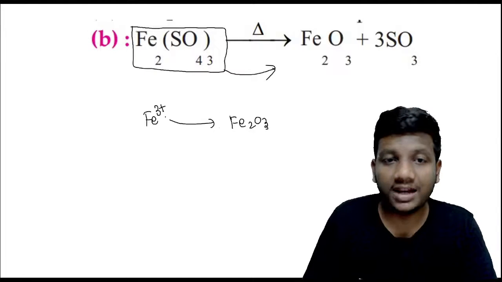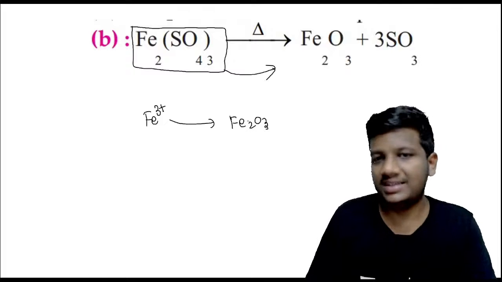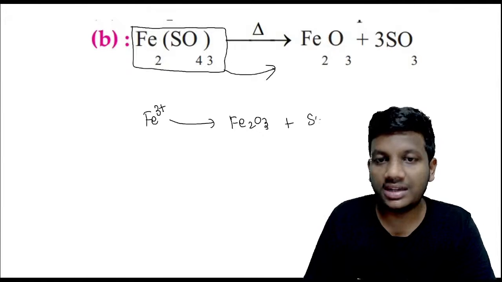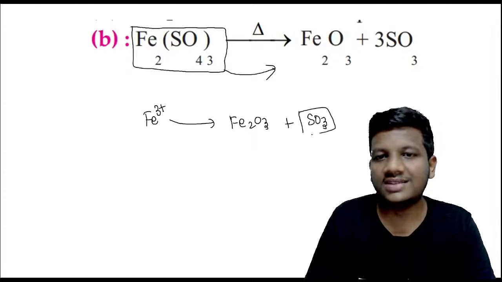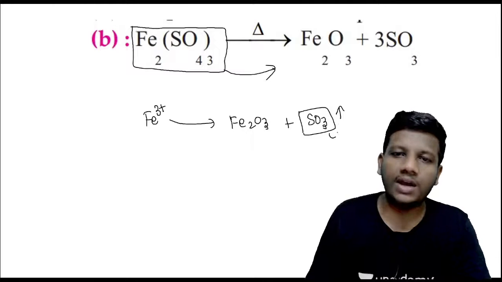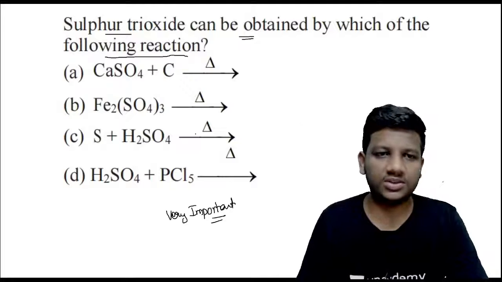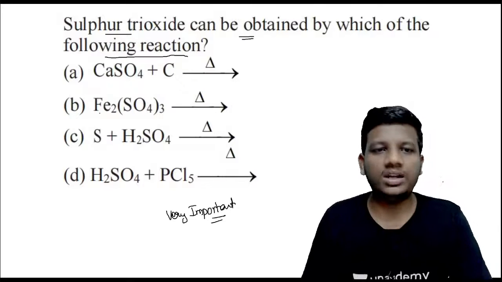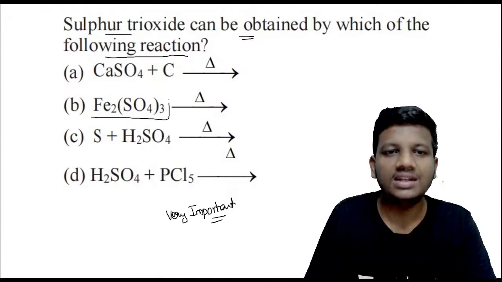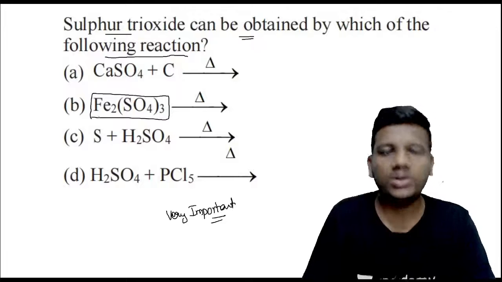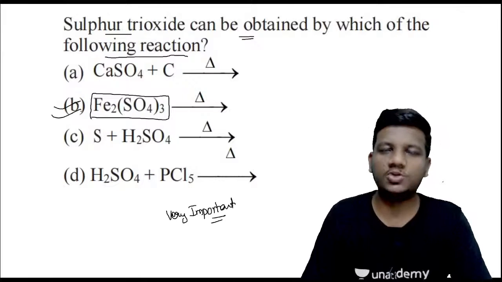I am getting my ferric converted into ferrous here, and I will evolve SO3 molecules, guys. This is my sulfur trioxide gas. It will evolve as a gas. This is the first and foremost thing you need to note down in this question. Among these four reactions, the only reaction which will evolve sulfur trioxide gas is Fe2(SO4)3. Then B should be the correct answer.